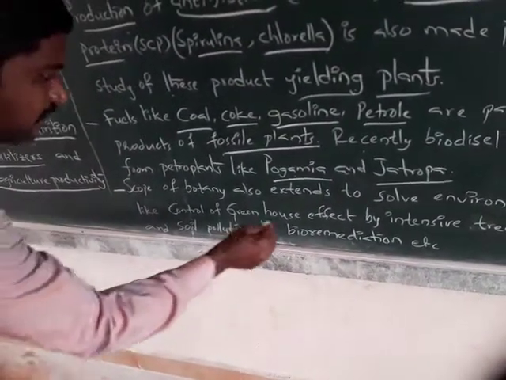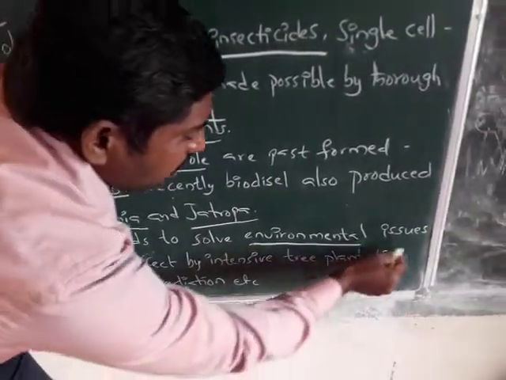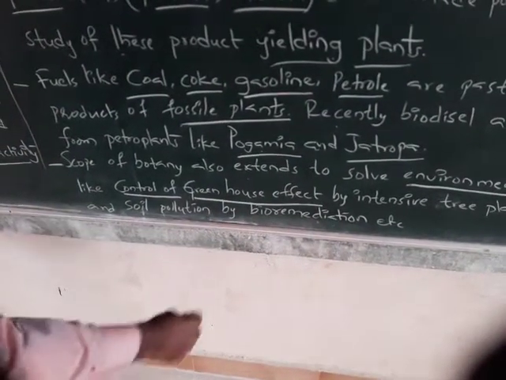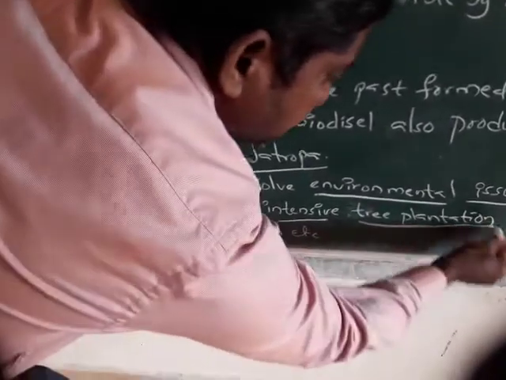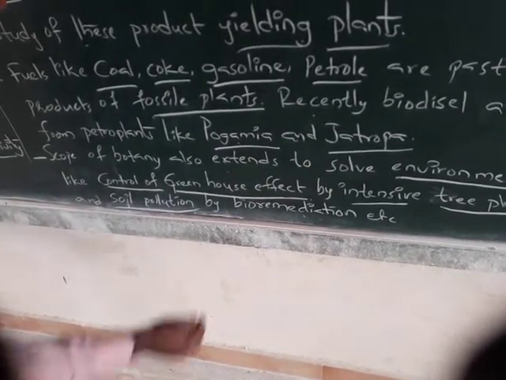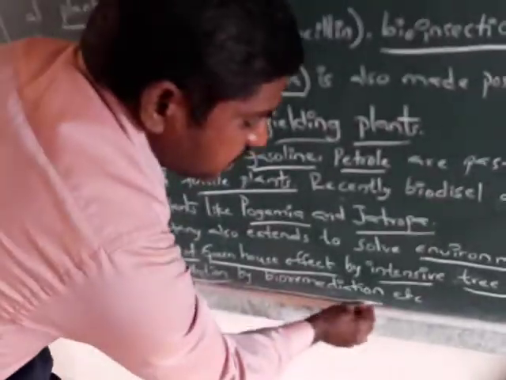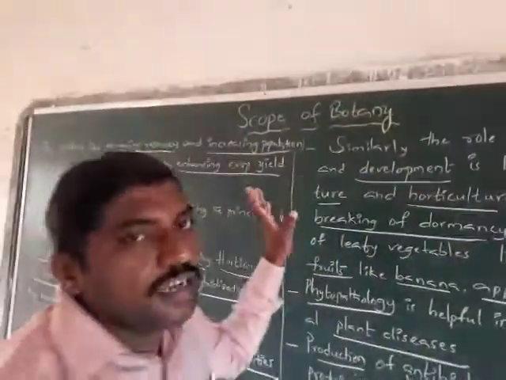The scope of botany is also extended to solve environmental issues, like control of the greenhouse effect. CO2 is a greenhouse gas, and it is controlled by intensive tree plantation. Soil pollution is also controlled by the bioremediation process. These all come under the scope of botany.